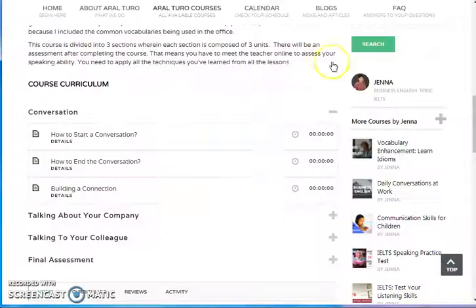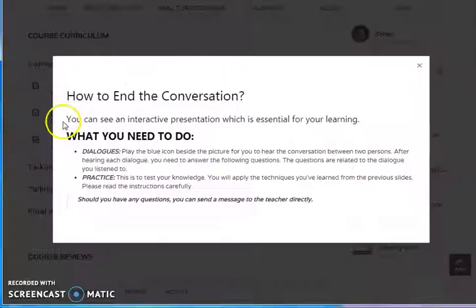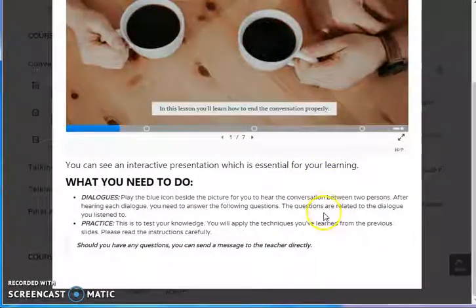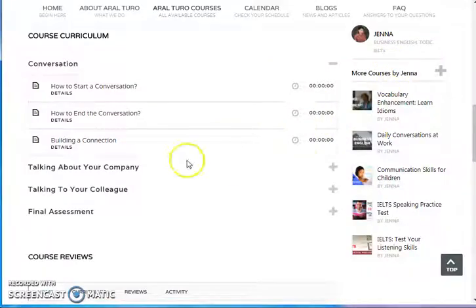Once you're done, just click close or the X button and then proceed to the next lesson. So same thing, you have to hover your mouse, click details, it will highlight in green, then just wait for it. So the second lesson will pop up. All right. And then once you're finished, just click this one, close.